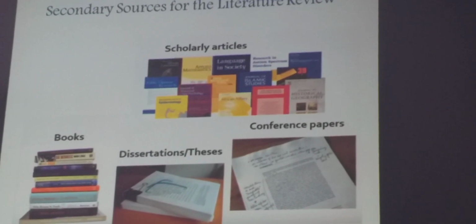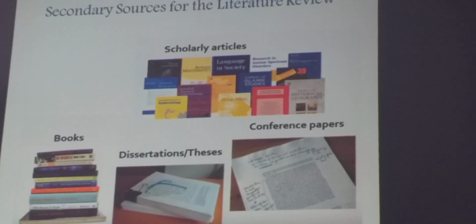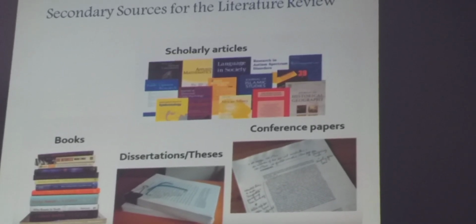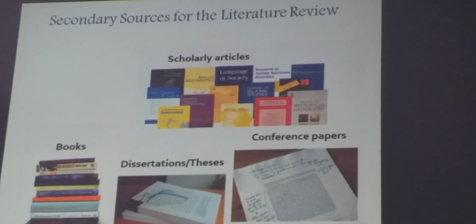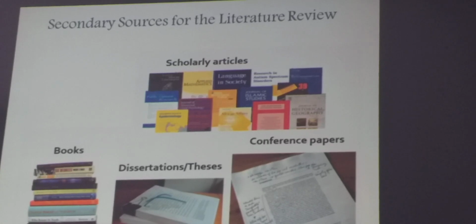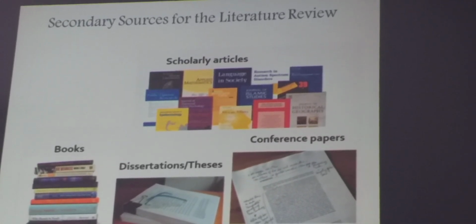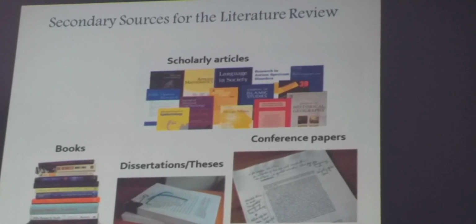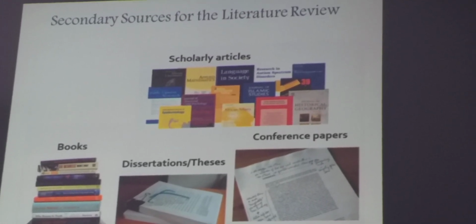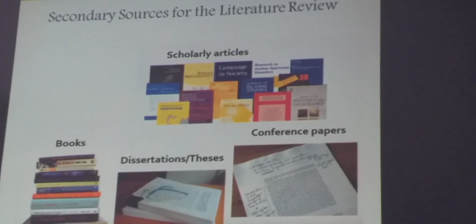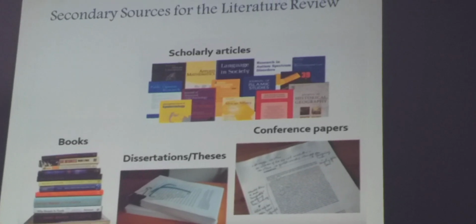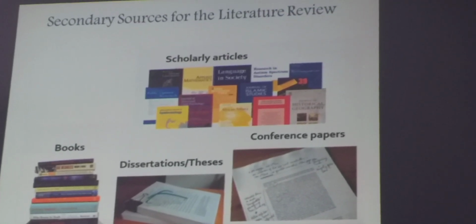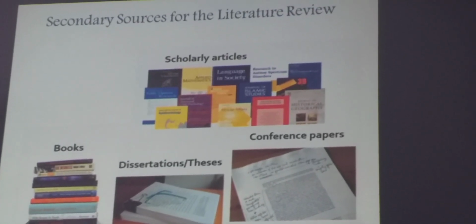If we return to what I said, secondary sources are summaries, discussions, and interpretations of original works, whereas tertiary sources are those that summarize and critically evaluate and review primary and secondary research sources. It means that tertiary is third hand, like dissertations and theses, conference papers.